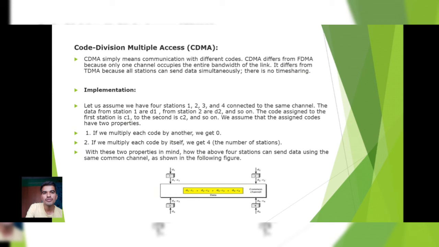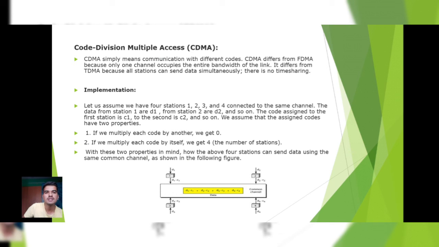Let us assume we have 4 stations 1, 2, 3 and 4 connected to the same channel. The data from station 1 is D1, from station 2 is D2 and so on. The code assigned to the first station is C1 and the second is C2 and so on.